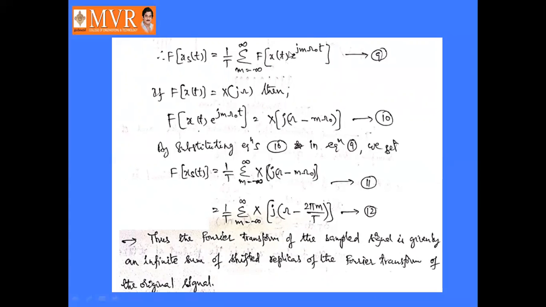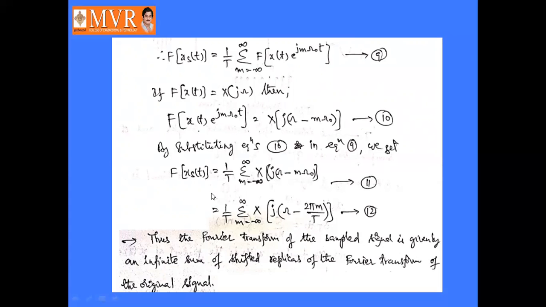replace this Fourier transform of x(t) e^(jmω₀t) by X(j(ω − mω₀)), so that the Fourier transform of xs(t) becomes 1/T times the sum from m equals minus infinity to infinity of X(j(ω − mω₀)). Let it be considered as equation number 11.